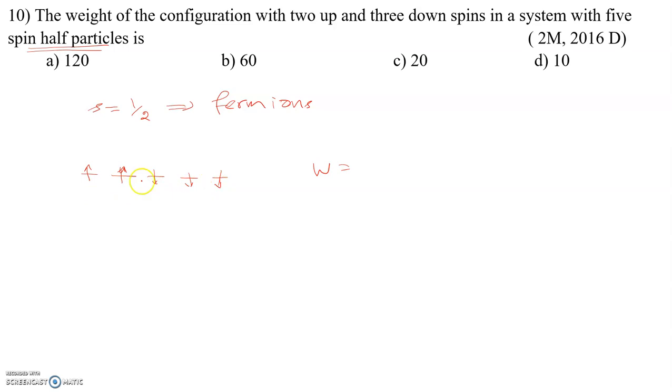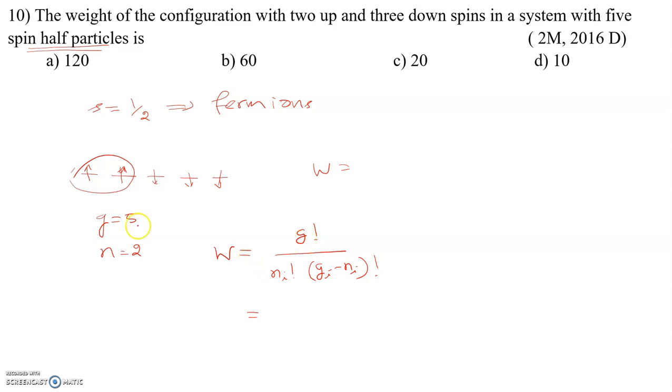Listen, what you have to do is consider only the up spins. We have 2 up spins here, and how many states are available in total? 5. So the number of states is 5, and the number of up spins is 2. Now what is the formula for fermions? W is equal to Gi factorial by Ni factorial into Gi minus Ni factorial. This is the formula we use to calculate the weight of the configuration.